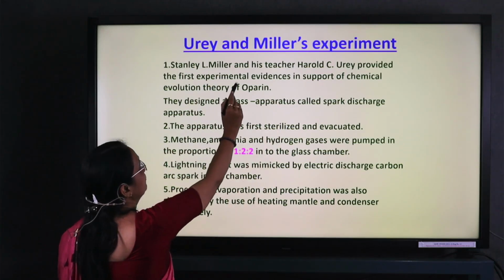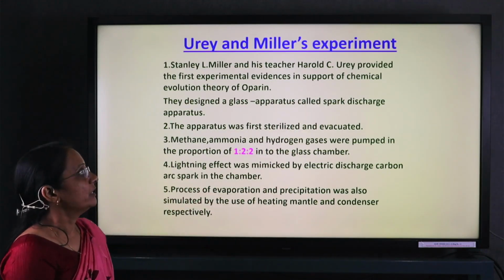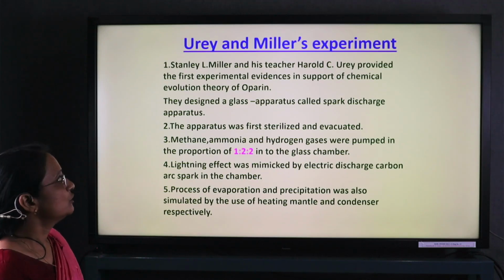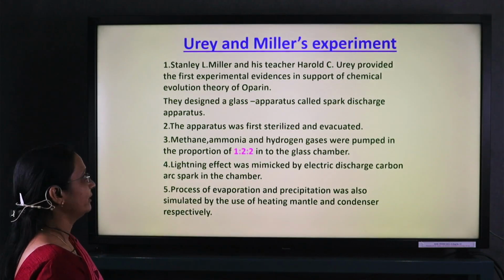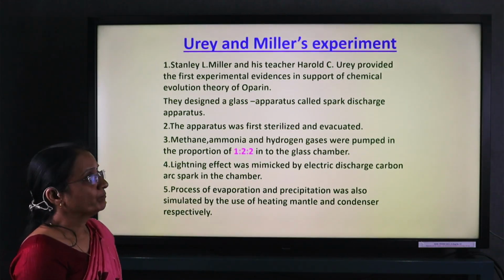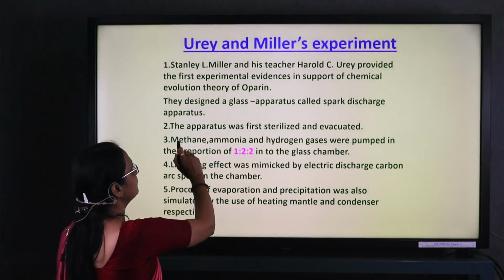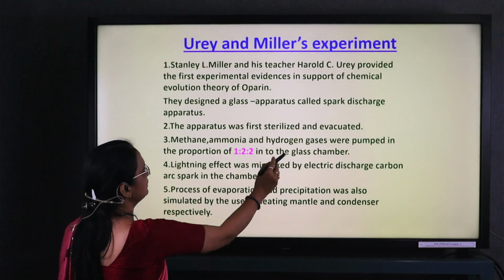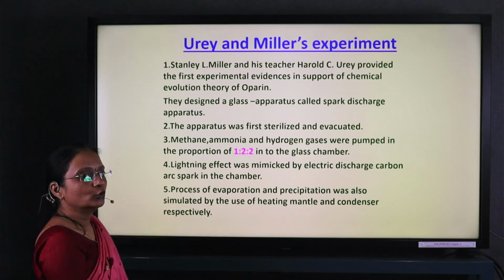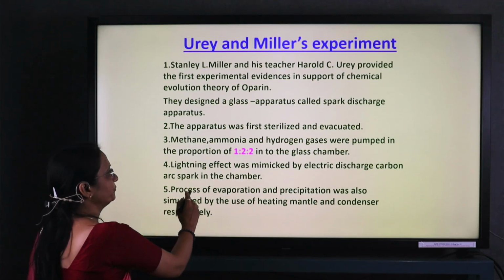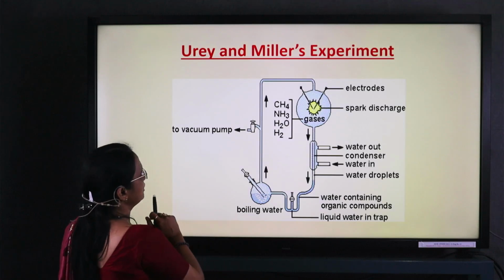Stanley Miller and his teacher Harold Urey provided experimental evidence in support of the chemical evolution theory proposed by Oparin and Haldane. What did they do? They made a glass apparatus with a spark discharge. They first sterilized it, inserted methane, ammonia, and hydrogen in a 1:2:2 proportion in the glass chamber, and supplied electric charges.